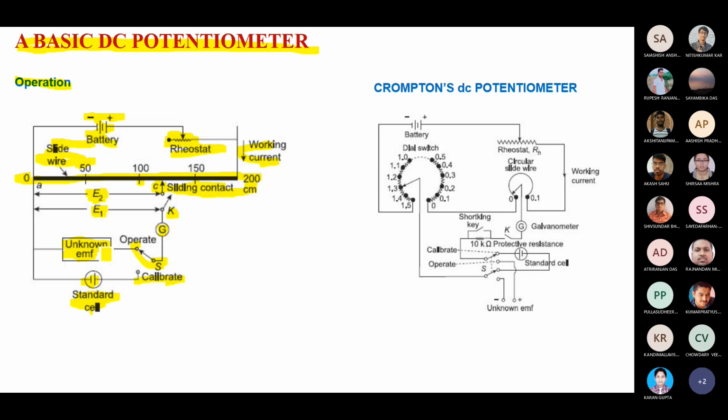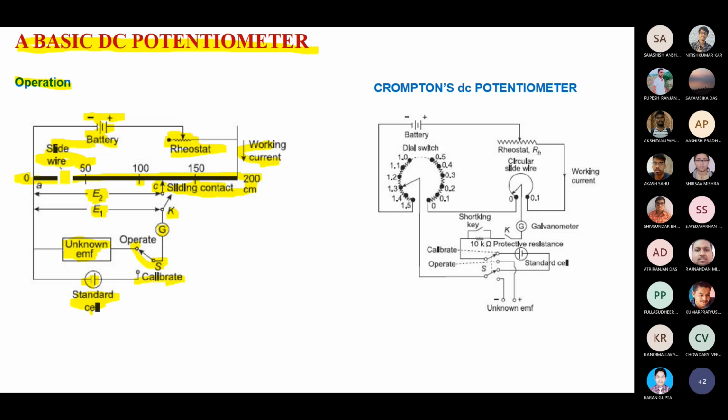Now another important issue: if you see the structure of the basic potentiometer, you can observe that you are using a long slide wire of 0 to 200 centimeters. It will take a lot of unnecessary space if you are using a linear scale. If you make it round in shape, then at the end of the day there will be no change in the resistance.